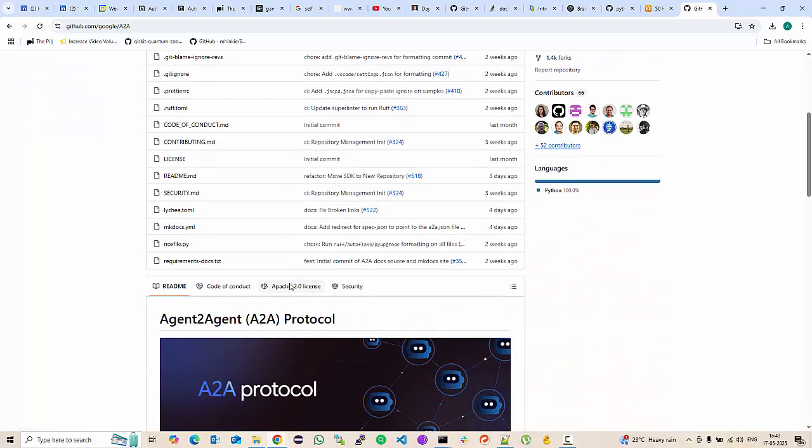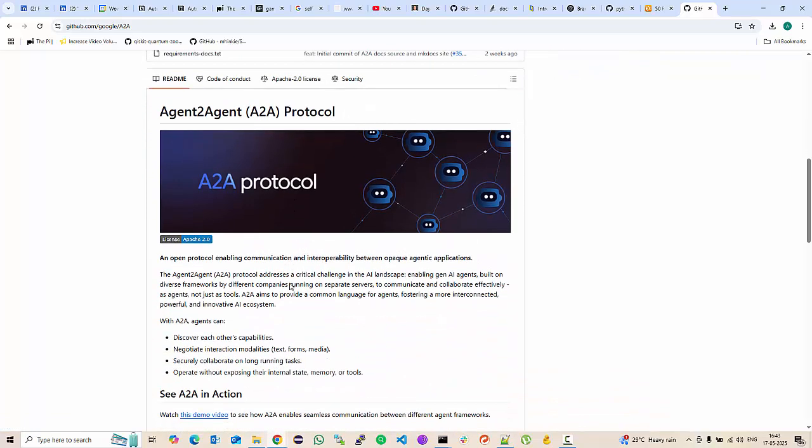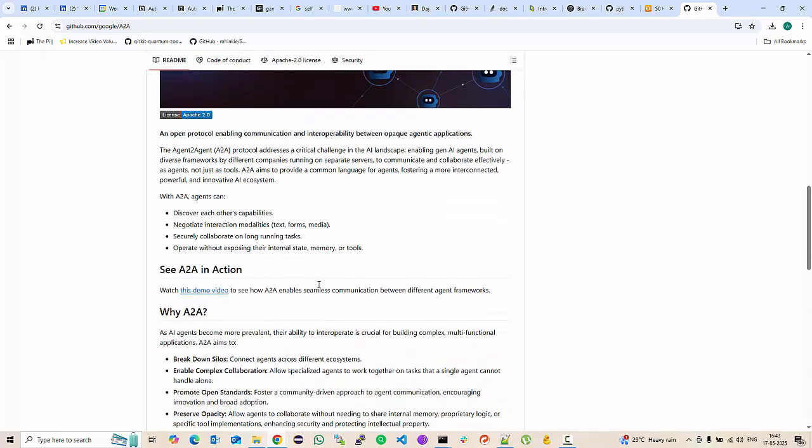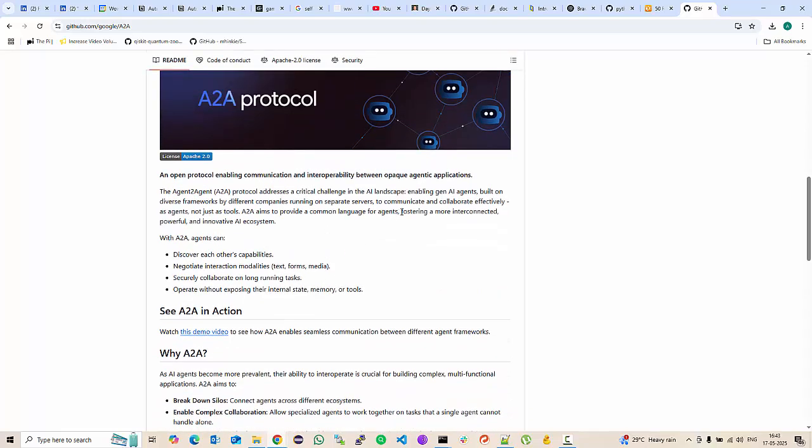So, just like the MCP model context protocol, which integrates tools into agents, agent to agent protocol allows you to create generative AI agents built on diverse frameworks by different companies running on separate servers to communicate and collaborate effectively as agents, not just as tools. A2A aims to provide a common language for agents, fostering a more interconnected, powerful, and innovative AI ecosystem. A2A agents can discover each other's capabilities, negotiate interaction modalities like text, forms, media, etc., securely collaborate on long running tasks, and operate without exposing their internal state, memory, or tools.